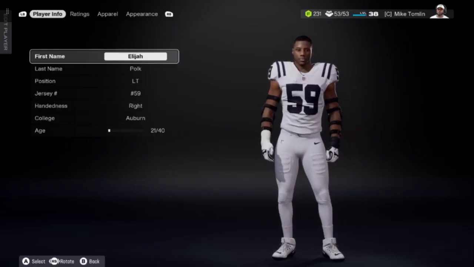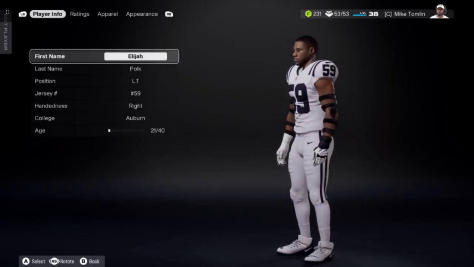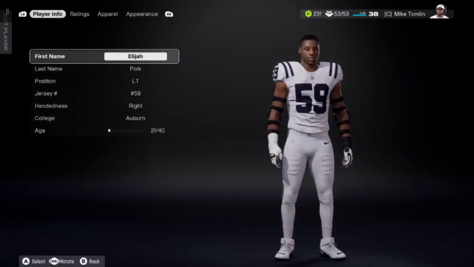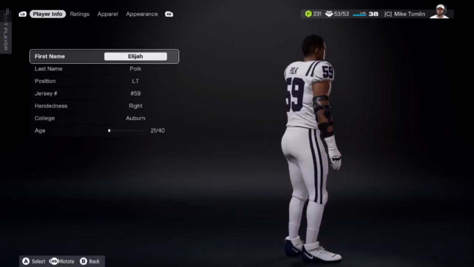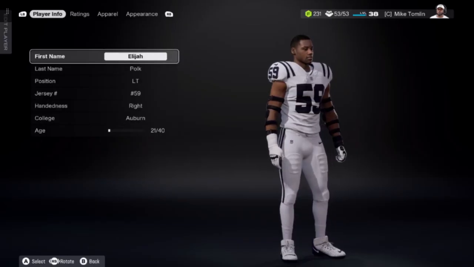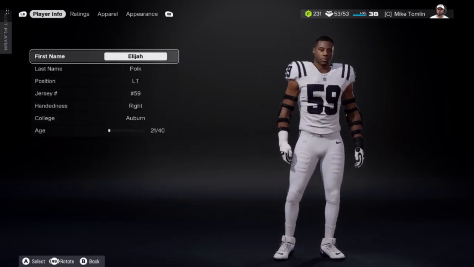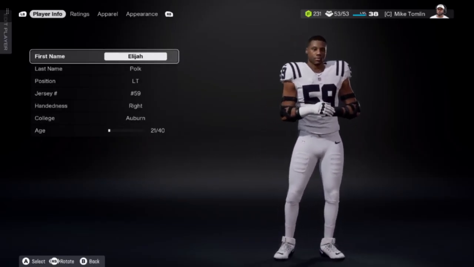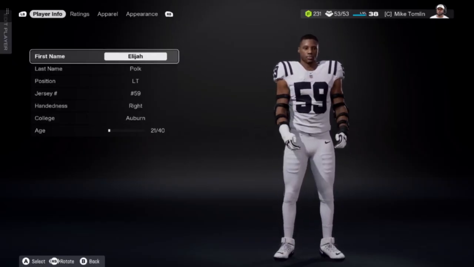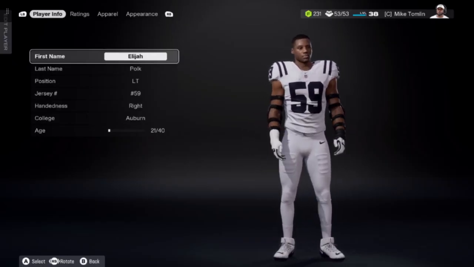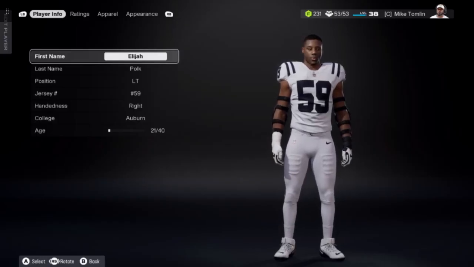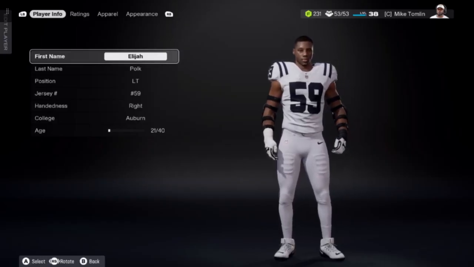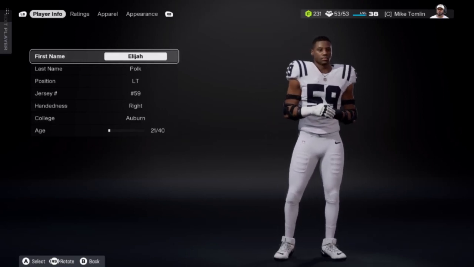Of all the good things that EA has added to Madden this year, the fact that this is still an issue and still hasn't been corrected is a problem. Because what is the purpose of having the feature of editing your own draft classes, creating your own draft classes, saving the file to your hard drive, screw uploading it to the download center, screw putting it out there for everybody to be able to download?